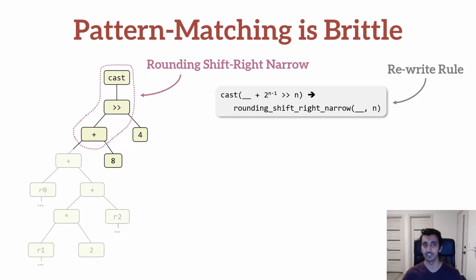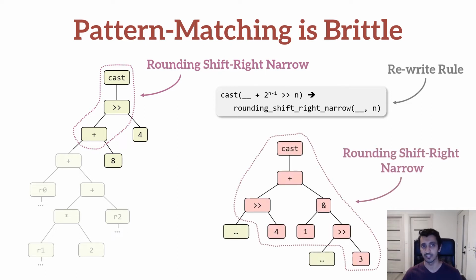The problem with this rule-based approach is that not only does it require the compiler developers to have the necessary foresight to generate the correct set of rules, but also that these rules themselves tend to be quite brittle. For instance, here's another expression that computes the same rounding shift right narrow of the input value. While the optimization rule that we just designed worked for the original expression in green, it would not work for this new expression in red, simply due to the syntactic differences between the two implementations. Furthermore, pattern matching often fails to detect context-specific optimizations that require semantic reasoning.